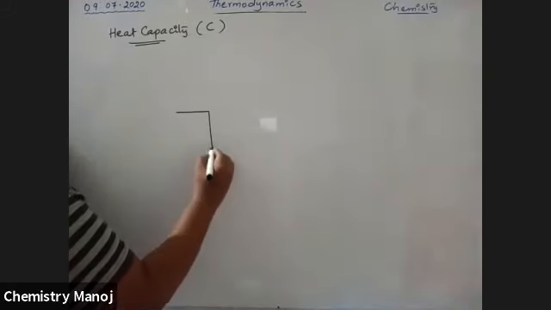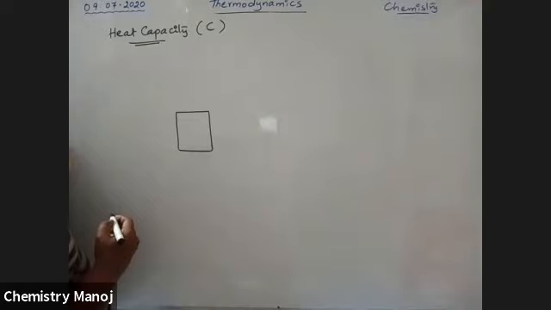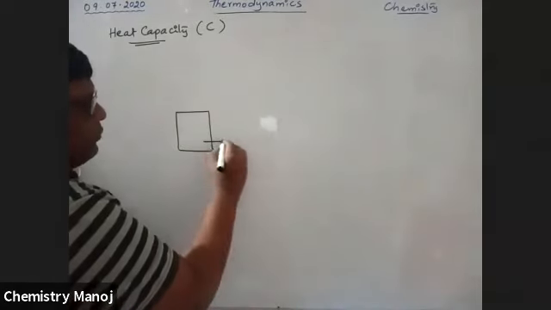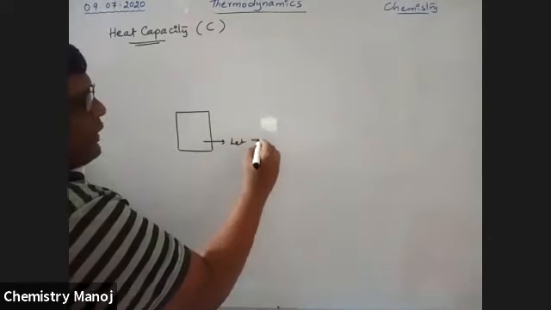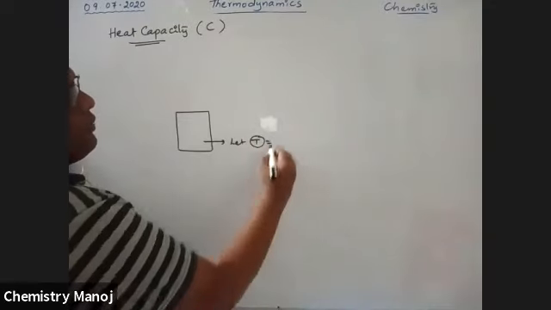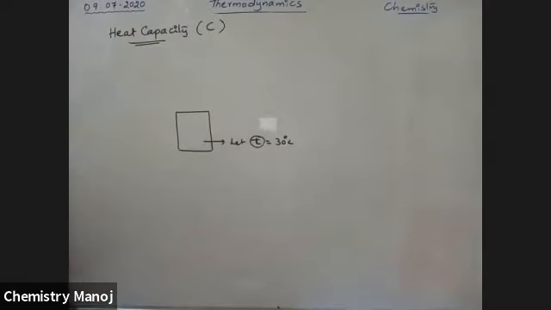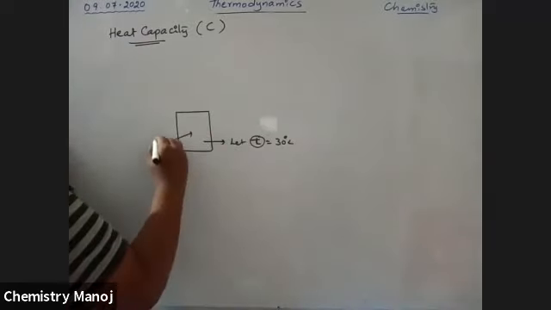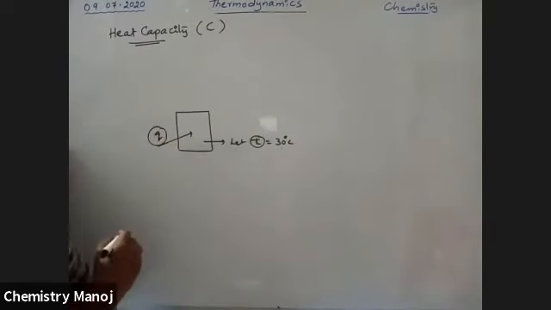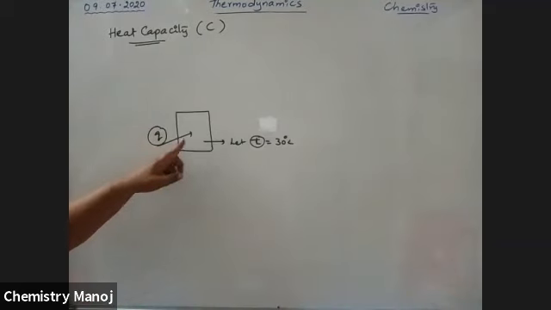So take a system. Here is a system. At the beginning, let the temperature of the system be 30 degrees centigrade. Okay. Now I supplied some heat to the system.